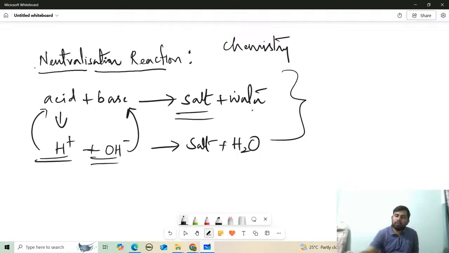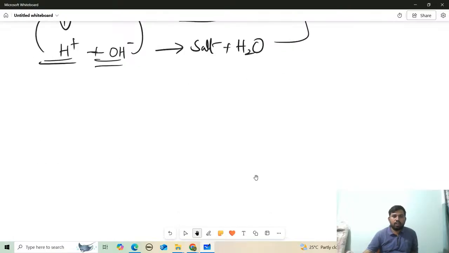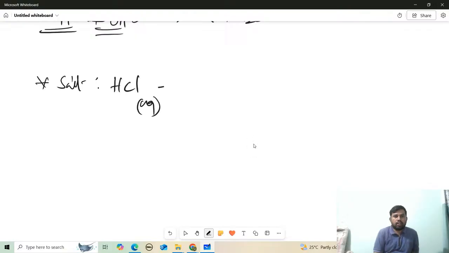Let me give an example so that you can understand. We have an acid like HCl. Aqueous solution of HCl is treated with aqueous solution of NaOH, sodium hydroxide.